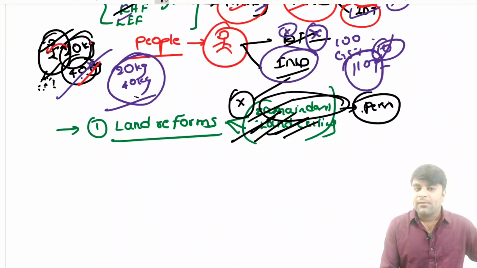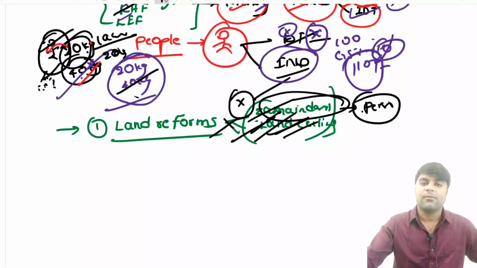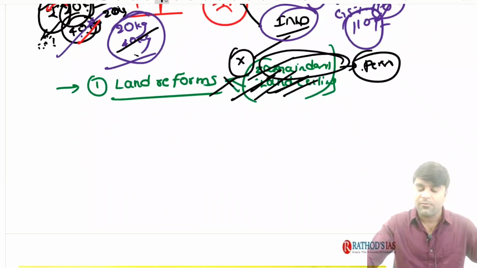Now, what the plan is: imagine the farmer currently has 1 acre of land. With that, he is producing 20 kgs. Now, if he is provided 2 acres of land, then he can produce 40 kgs and the extra 20 kgs can be transported to the market. But unfortunately, these land reforms have failed. Next came the Green Revolution.